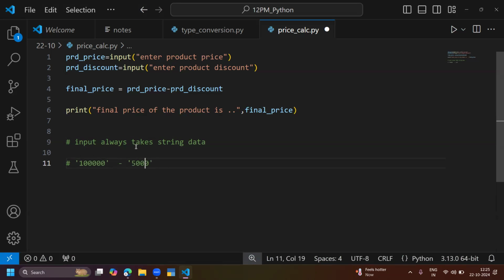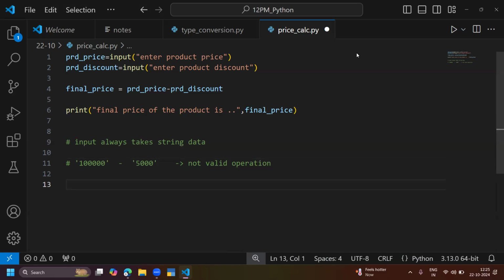String minus string is not possible. Obviously, string minus string is not possible, so this is not a valid operation. So how can I resolve the problem? Can anybody tell me the answer? It is actually a numerical string.